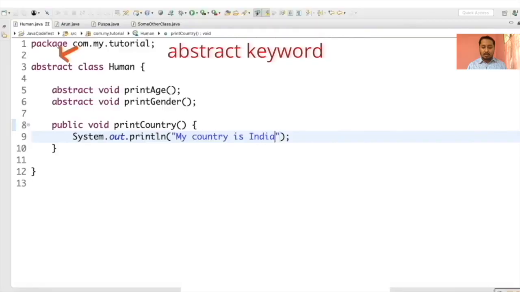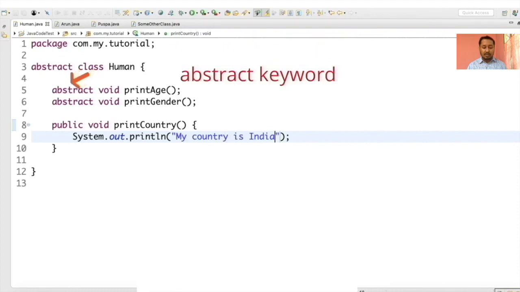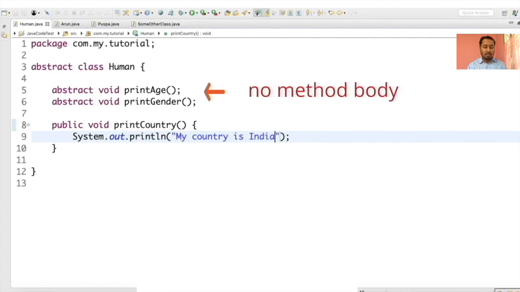In this video, we will cover abstract class and abstract method in Java. In an abstract class, we use the abstract keyword before the class keyword. Abstract class could have abstract methods. We use the abstract keyword before an abstract method. Abstract methods do not have a method body.